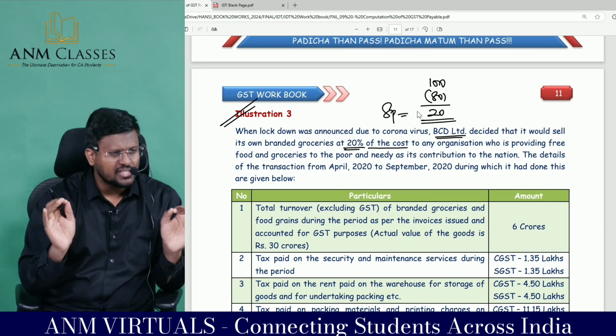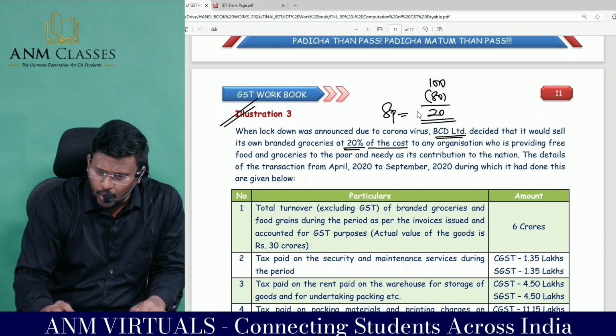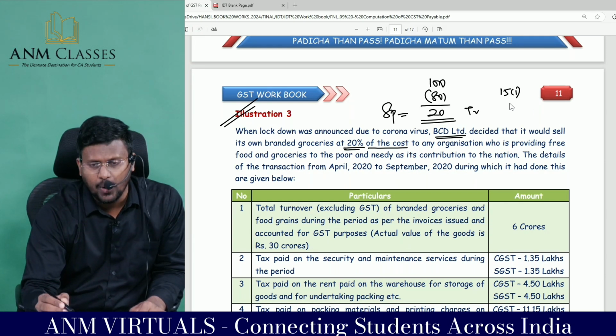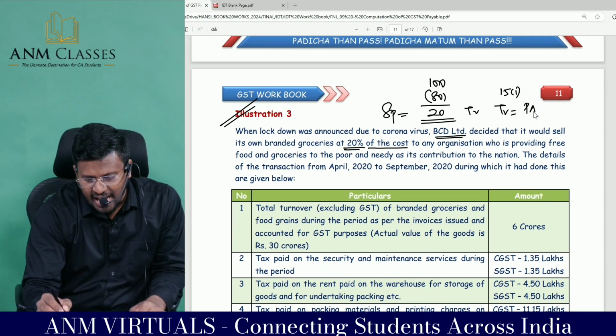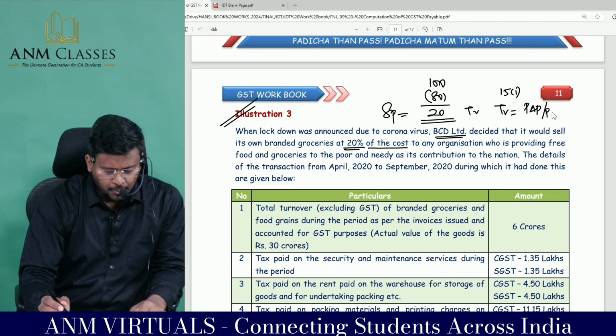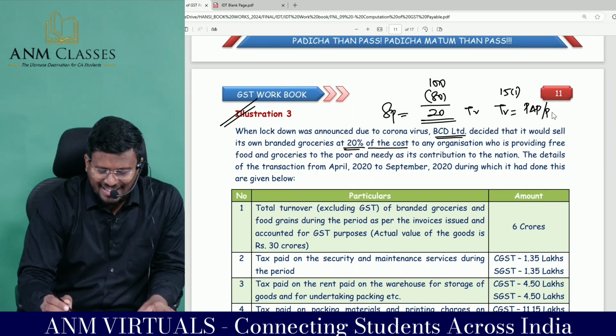Show the 80 rupees in the invoice. If you are showing the 80 rupees in the invoice, 20 rupees will be the transaction value, because as per section 15(1), transaction value is equal to the price actually paid or payable. Comfortable? The company is providing free food and groceries to the poor and needy as its contribution to the nation.